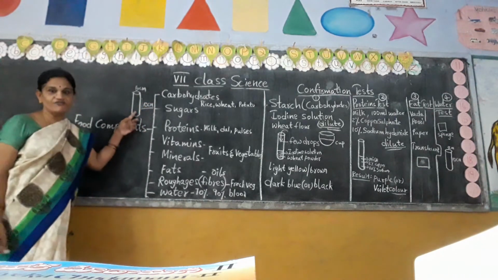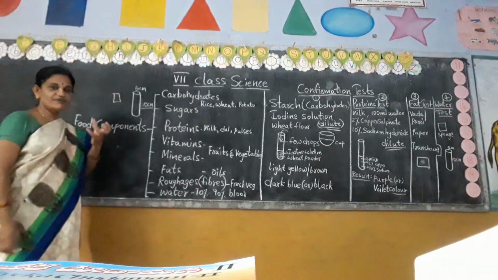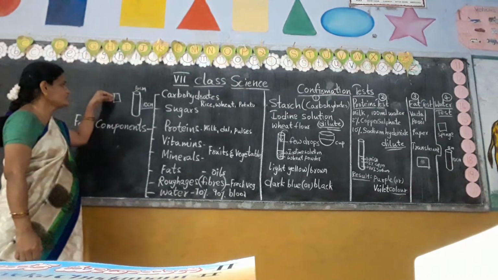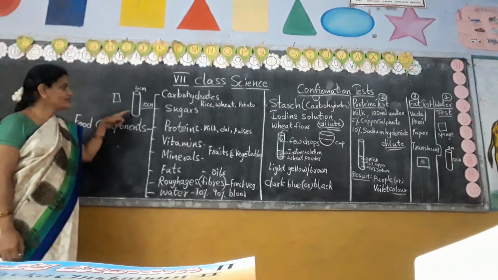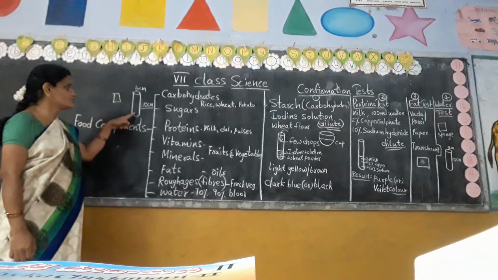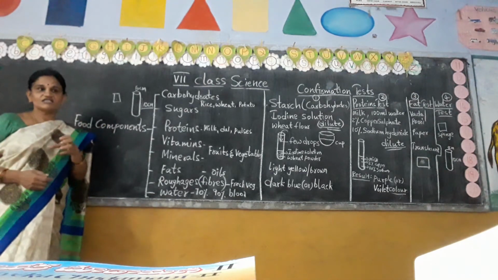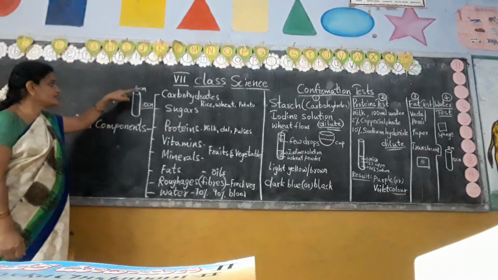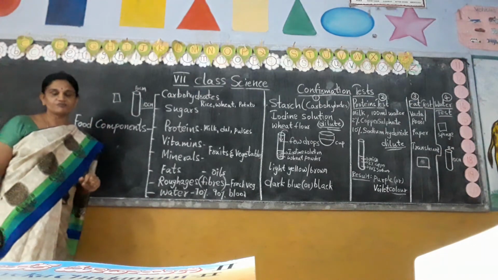If you take this size of test tube, and we take one sponge duster, and try to push the dry sponge into the test tube, it will become very difficult. It goes into the test tube with difficulty. Whenever you make it wet, dipping the sponge completely into the water, and then push it into the test tube, it will go easily through the test tube.